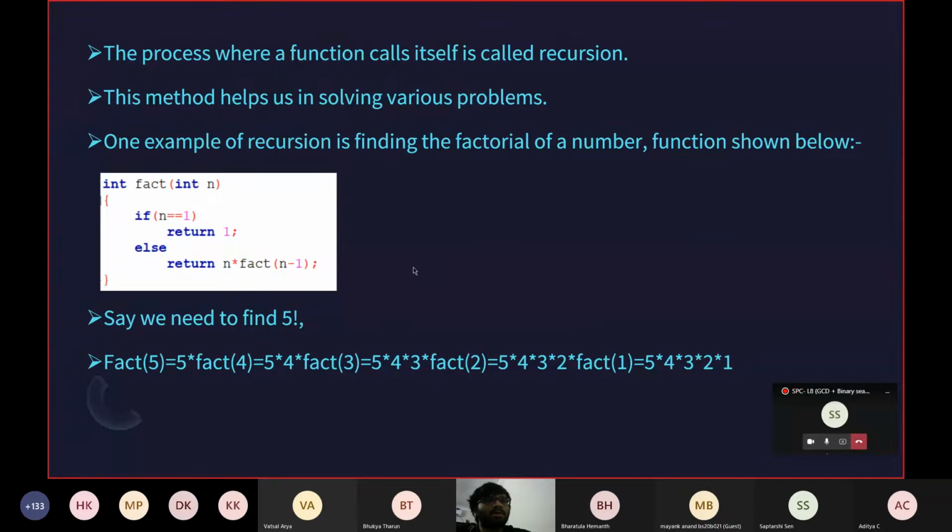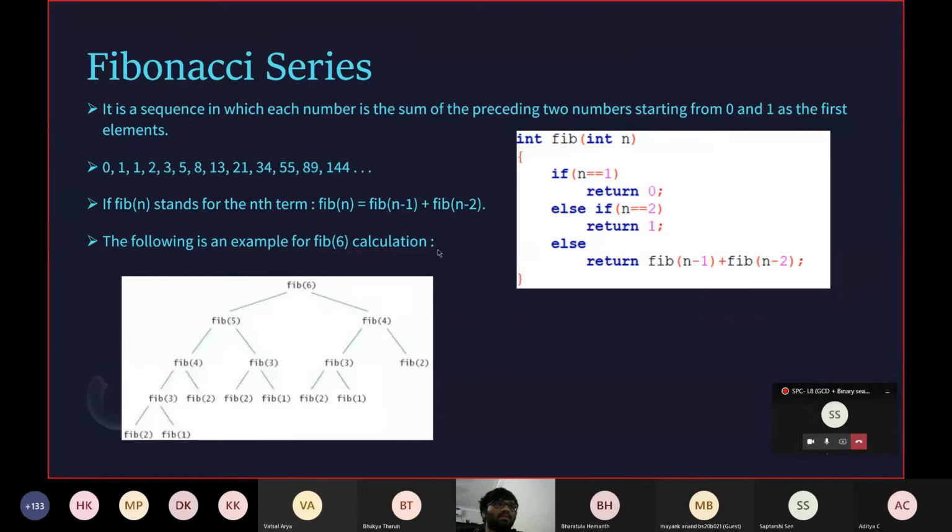Now the recursion does take a lot of time, so it's not highly used in CP, but there's a modification to recursion which makes the time lesser and you can solve it faster. So I'll be going on to explain another common utilization of recursion. It's called the Fibonacci series, which most people would be knowing over here.